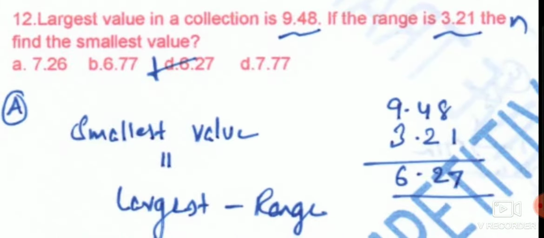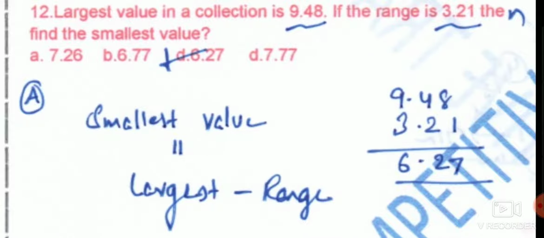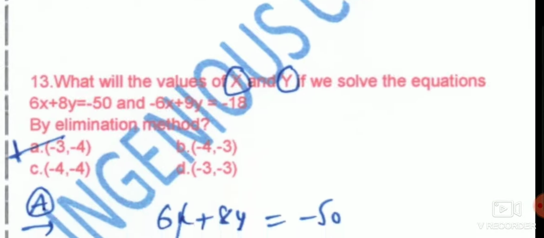Next we have: the largest value in a collection is 9.48. If the range is 3.21, then find the smallest value. In this we know that 9.48 minus 3.21 gives the direct answer. The difference is 6.27.